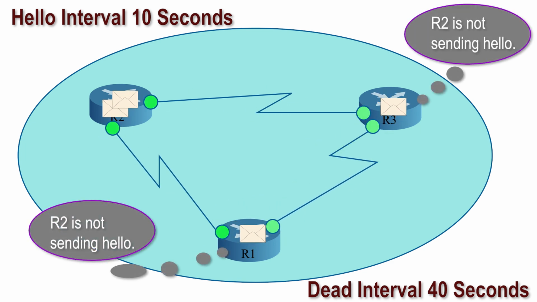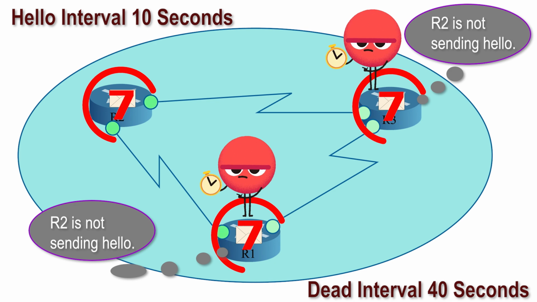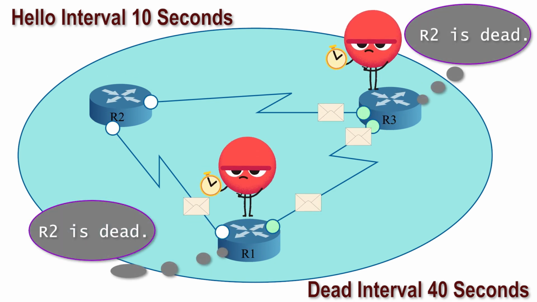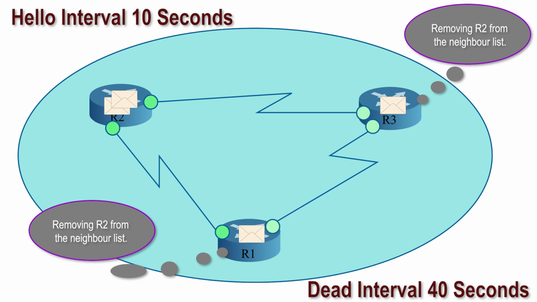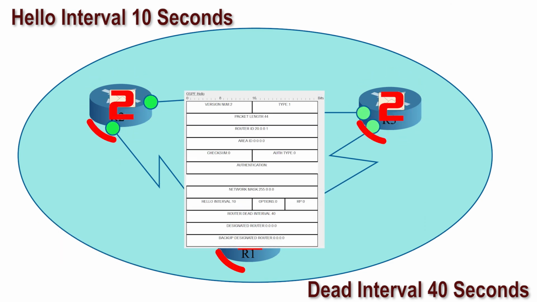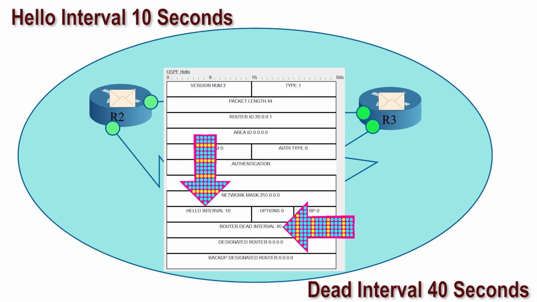If it does not receive a hello packet in a hello interval, it waits for a specific period. This period is known as the dead interval. After the dead interval, it removes the router from the neighbor list. The default dead interval is 40 seconds. Two routers will become neighbors only when their hello and dead intervals match.